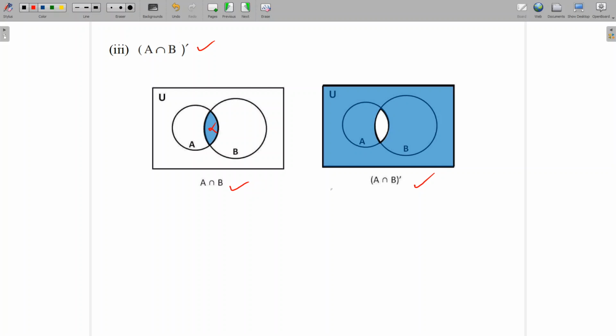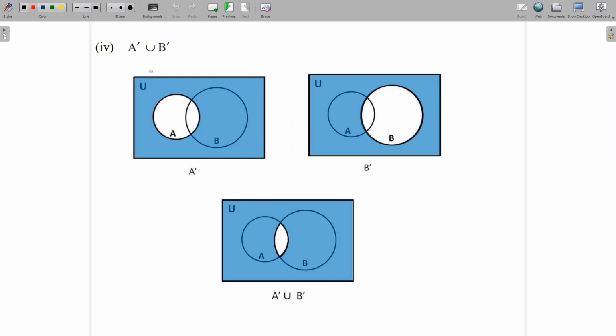Next, let us go to the fourth part of question number 5, that is A complement union B complement. First, we'll draw the Venn diagram of A complement. So what is A complement? Removing all the elements of set A from set U. So this is the Venn diagram of A complement. Similarly, we'll find B complement, that is removing all the elements of set B from set U. Why? Because we have to obtain A complement union B complement.